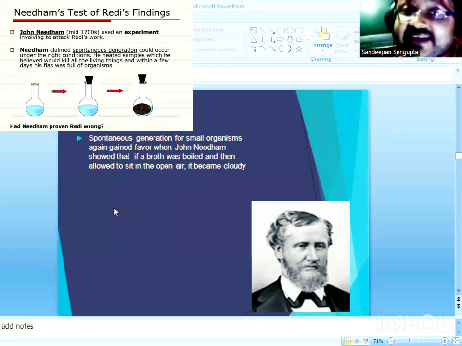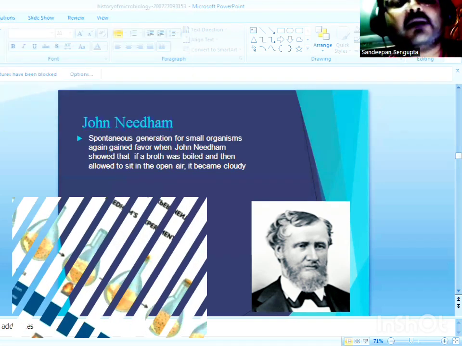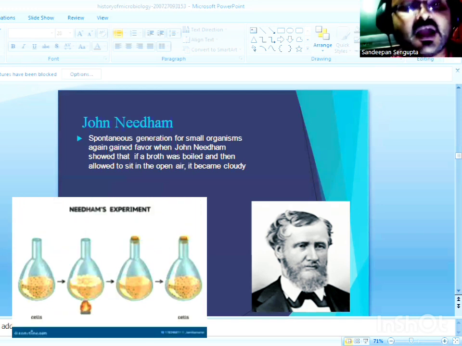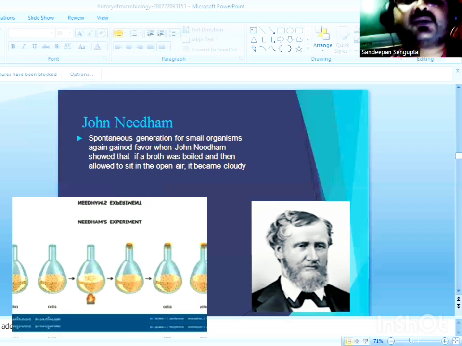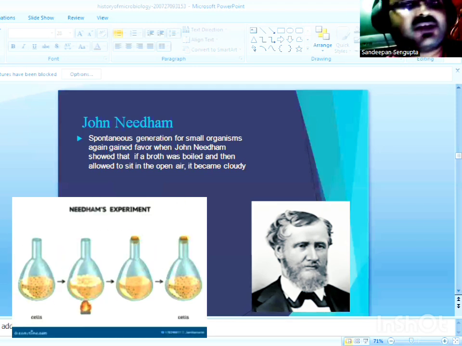But what might have been the reason behind the appearance of animalcules? When further experiments were conducted, it was found that John Needham could not sterilize the mutton broth properly.